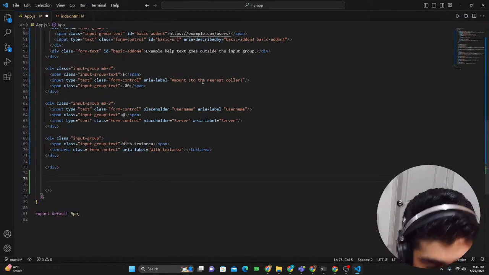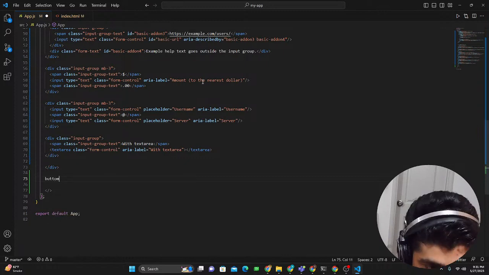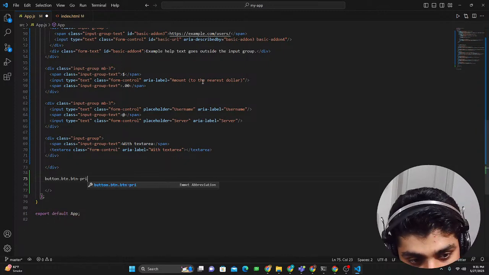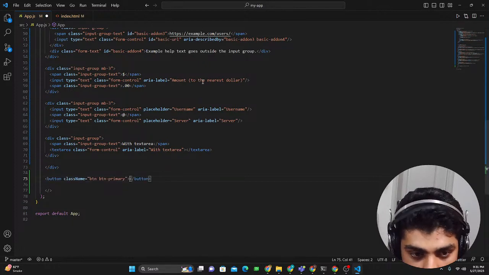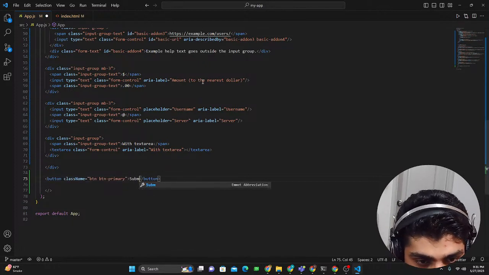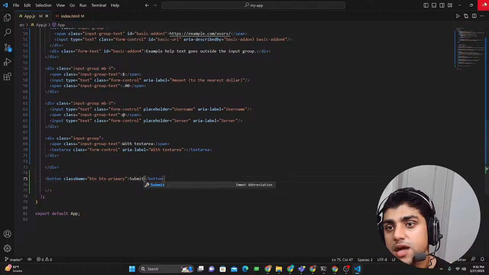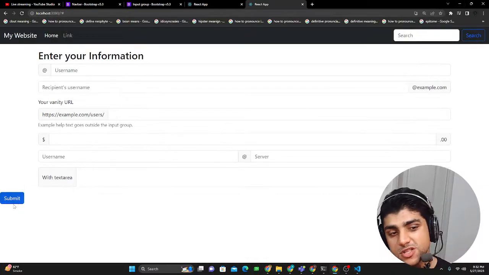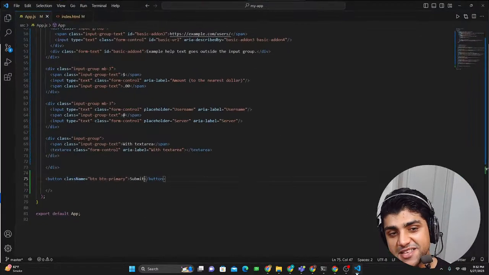If you want to include a button, just type in button. But I'm using Bootstrap, so I could do button hyphen primary. If I do this, I just get a button, and I can say submit like that. Save it, and it should pop up. And now you could see over there, it's basically squished over there.